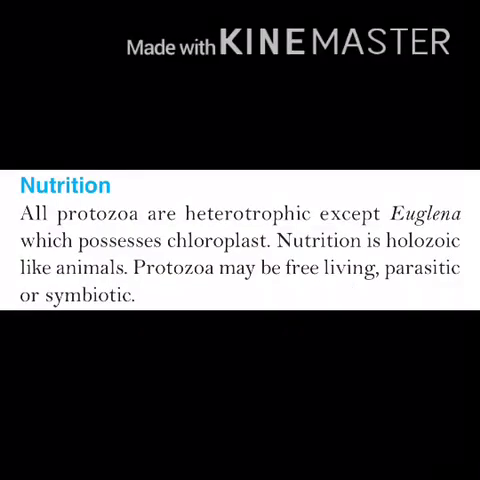Next is nutrition. All protozoa are heterotrophic except euglena, which possesses chloroplast. Because it has chloroplast, it can prepare its food itself. All others are heterotrophic. Nutrition is holozoic, like animals. Protozoa may be free-living, parasitic or symbiotic. Holozoic is a heterotrophic mode of nutrition.